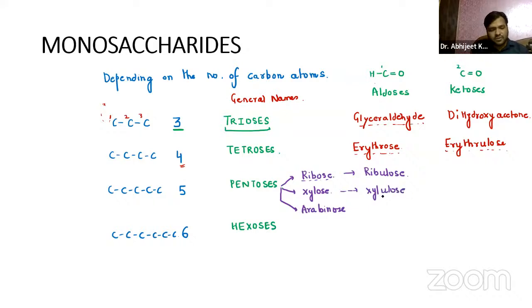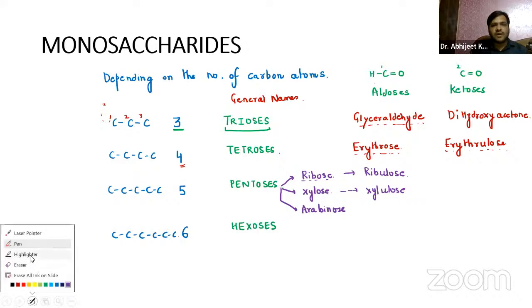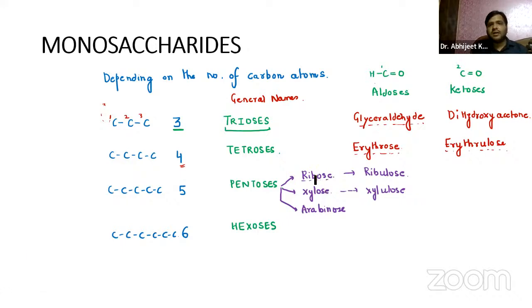For arabinose, we don't. Okay, sorry. Just remember this. Yes, Muskan, very good. For the aldoses part, we have ribose, xylose, and arabinose, and for the ketoses part, it is ribulose and xylulose.